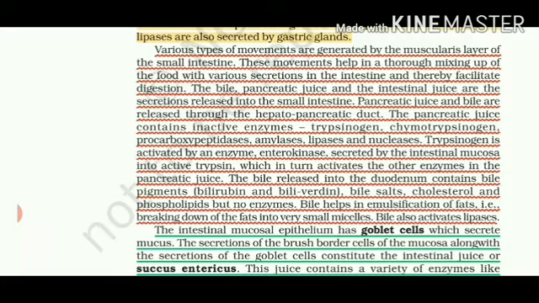There are 3 enzymes which are present in pancreatic juice: trypsinogen, chymotrypsinogen and procarboxypeptidases, along with amylases, lipases and nucleases. So you have to learn a total of 6 enzymes which are present in pancreatic juice. As we have studied, pepsinogen is the inactive form of the enzyme.